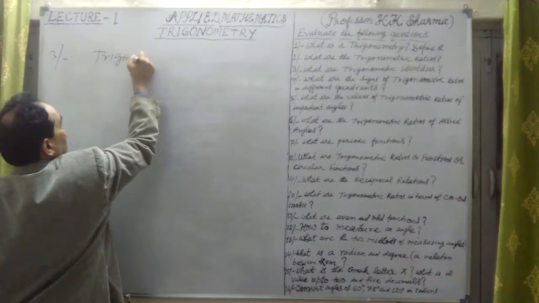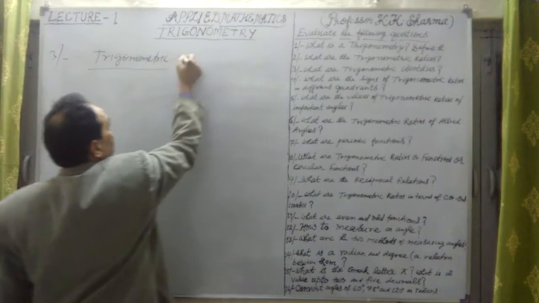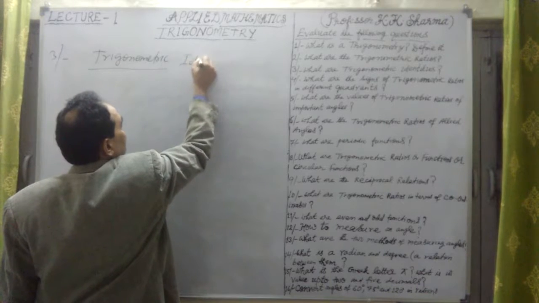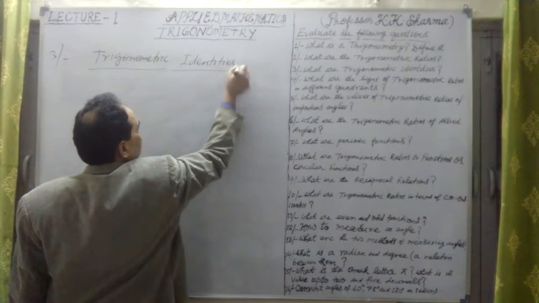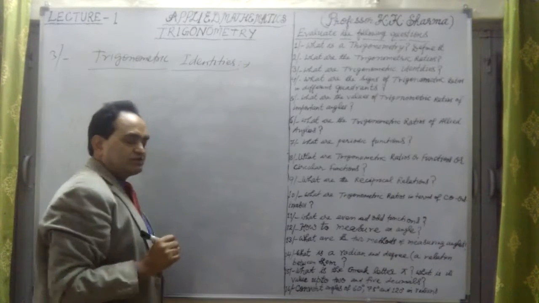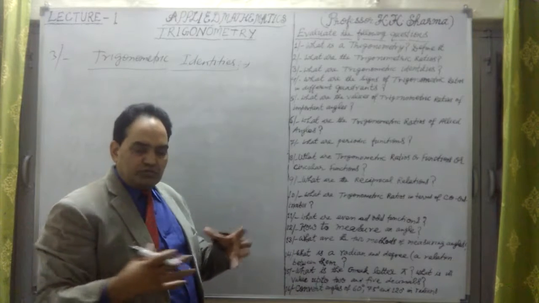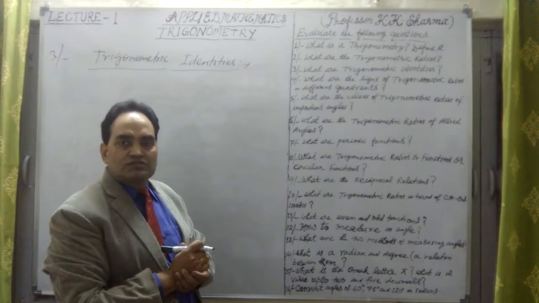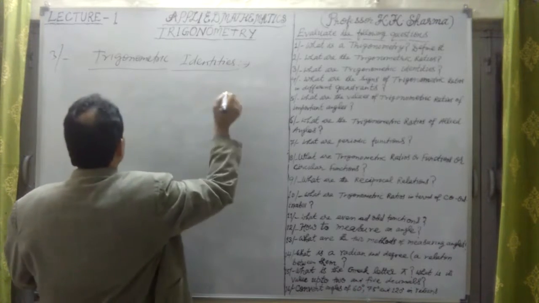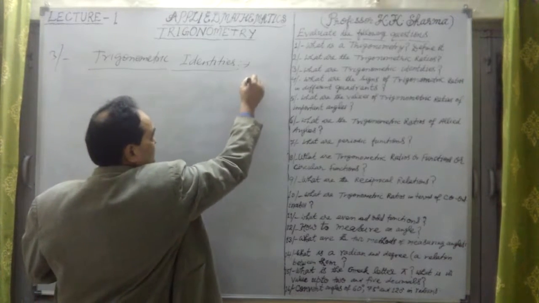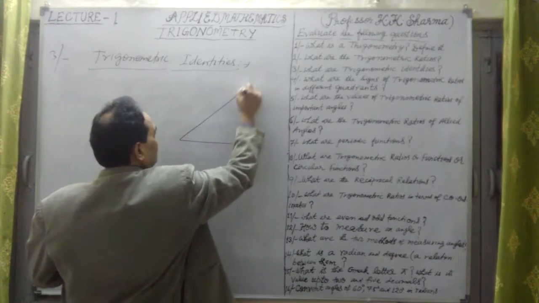Trigonometric identities. What are these? There are some relationships between these trigonometric ratios. The relationships between trigonometric ratios are known as trigonometric identities. How are these trigonometric identities found out? By the Pythagoras theorem in the right angle triangle.